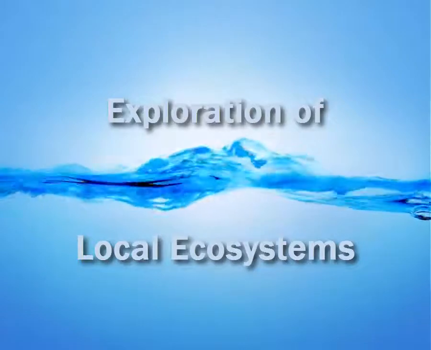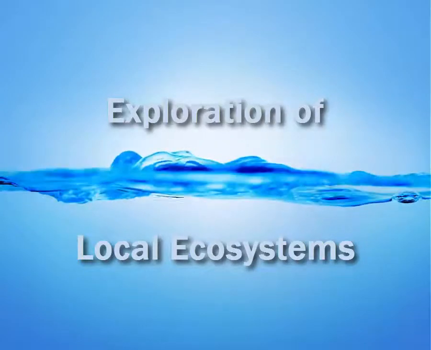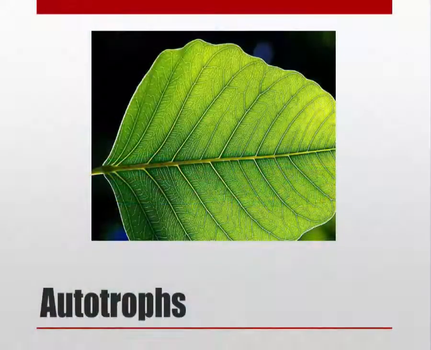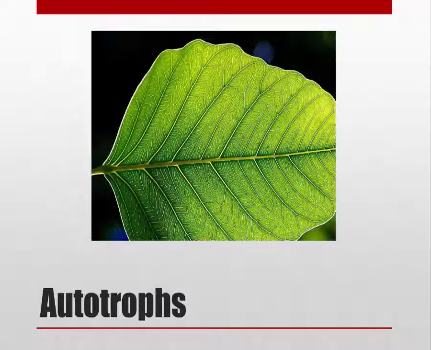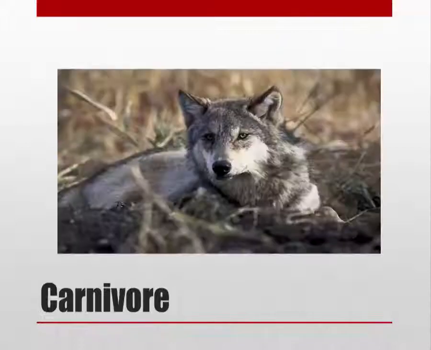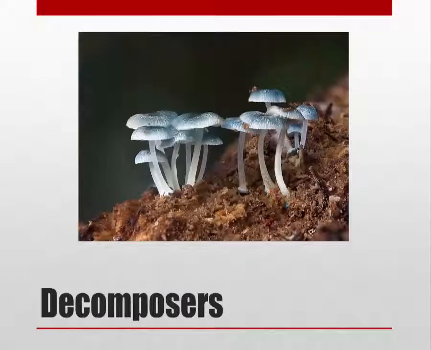Exploration of local ecosystems or populations. Before we begin, let's talk about some key words here. We have autotrophs. Remember, they produce their own food from the sunlight. We have carnivores, which are meat eaters. We have decomposers, which are mushrooms or algae.